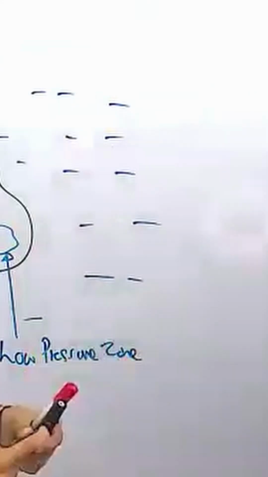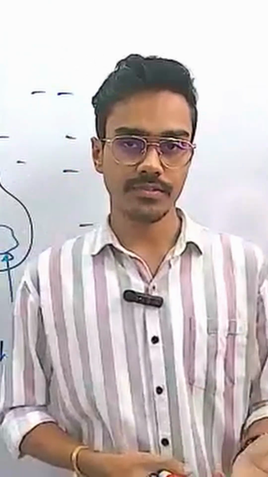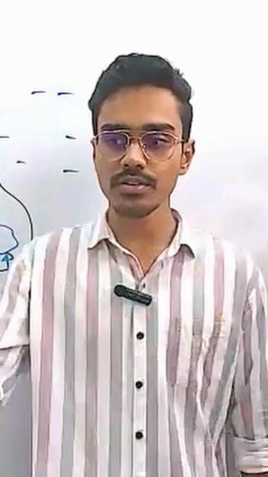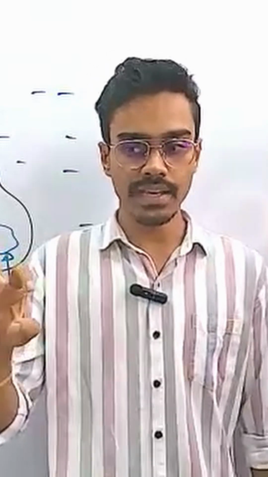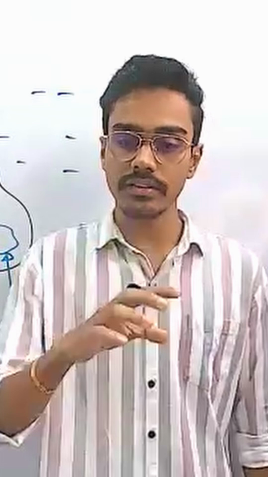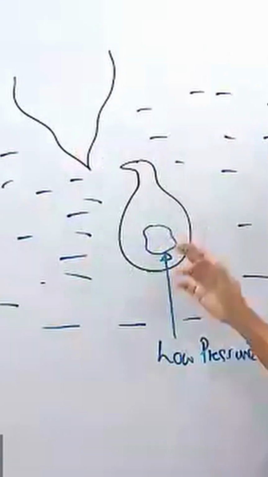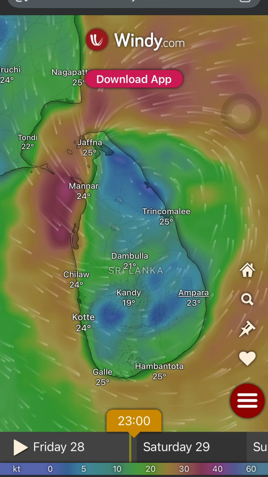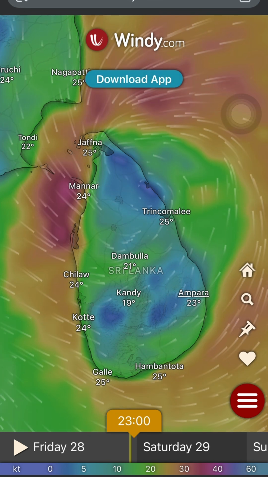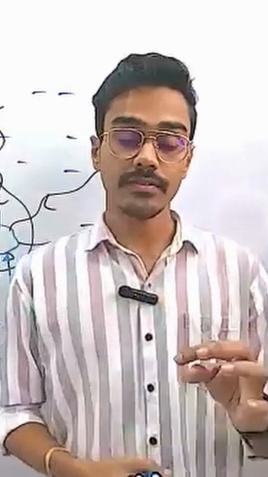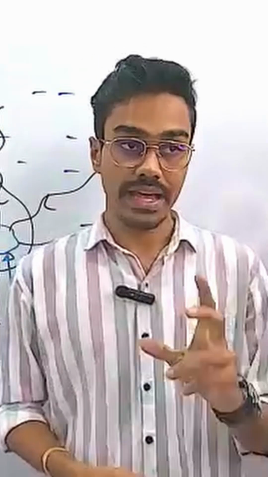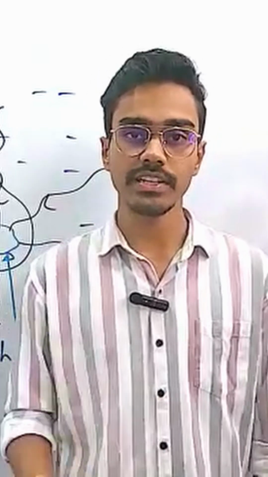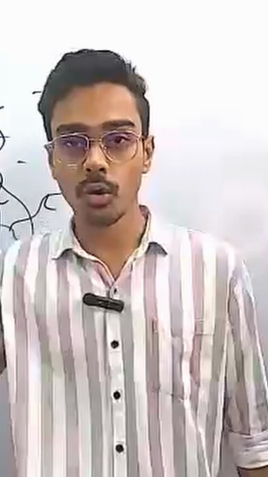Right? So we know from fluid dynamics and fluid statics that a fluid always flows from high pressure to low pressure. What is a fluid? A fluid is any gas or liquid. So any gas or liquid flows from high pressure to low pressure. Around this, they are comparatively high pressures now. So therefore, all the wind is going to flow towards the low pressure zone from the high pressures. So that is why there is wind. That is why we experience heavy winds these days. Heavy winds, because from high pressure to low pressure, all winds are coming now.